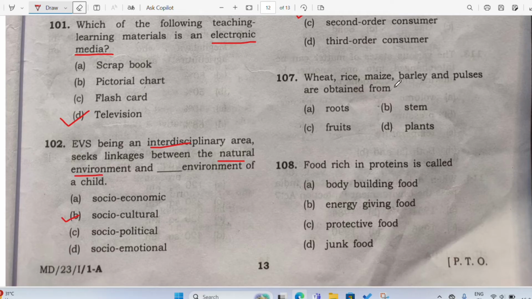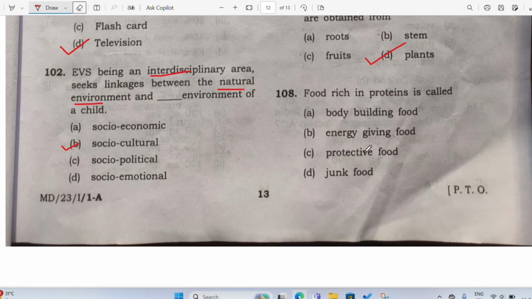So wheat, rice, maize, barley and pulses are obtained from what? They are obtained from roots, from stems, from fruits or plants. So where do you find wheat, rice, maize, barley and pulses? Of course you find them in plants. Good. Let us see the next question.